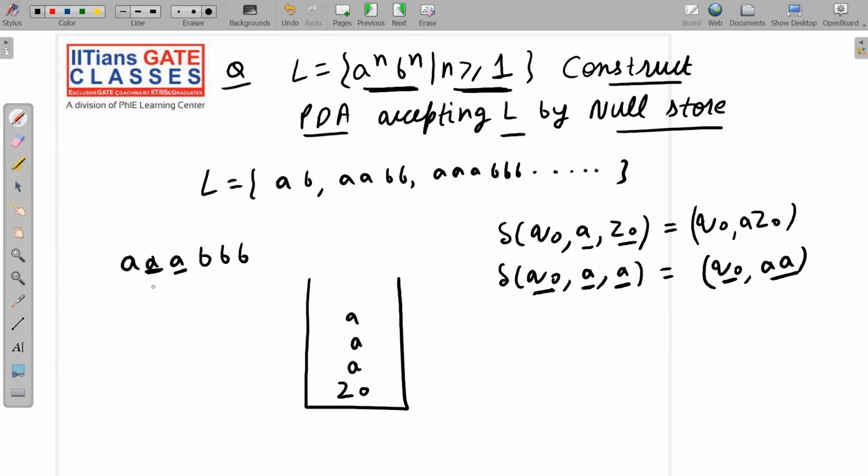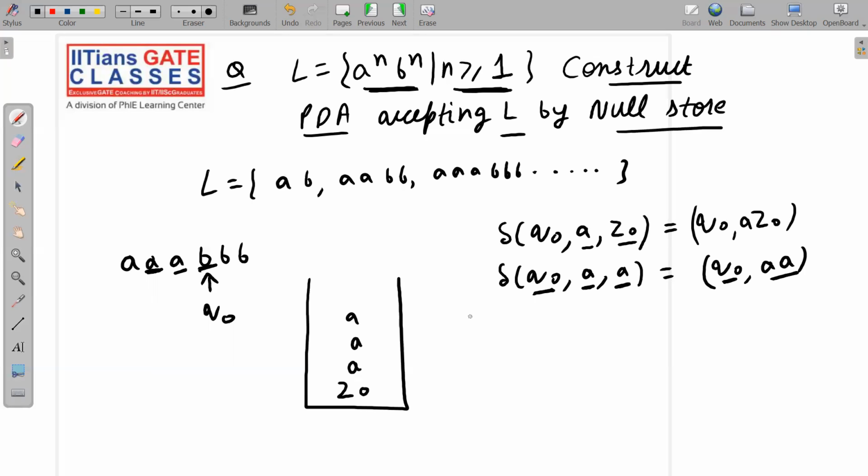Similarly, if we have 4 A's, 5 A's, 6 A's, and so on, we can have any number of A's, and all these A's will be pushed onto the stack. Now comes the B part. See here carefully. After reading this A, the read head will move here. So we will be at Q0 only. On Q0 we have read B from the tape, and we have read A from the stack. So where should we go? Now our mindset is changed.